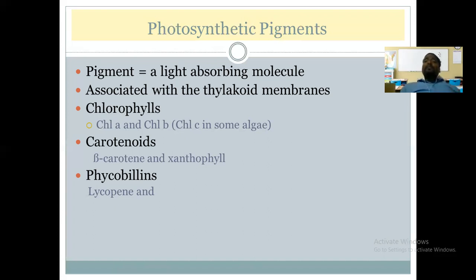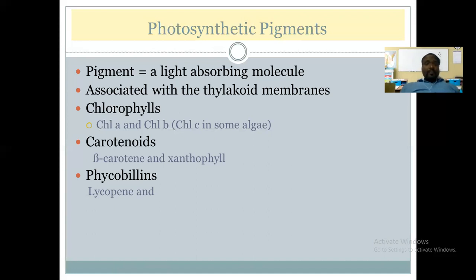Another type of pigment found in plants is carotenoids. The main carotenoid is beta carotene. So carotenoids are of two types: the carotenes and xanthophylls. And phycobilins are pigments which are not mostly found in plants, but are found in certain bacteria.